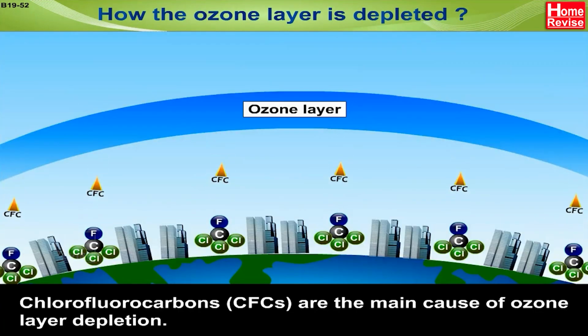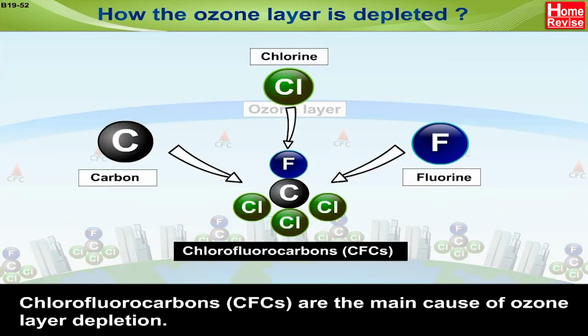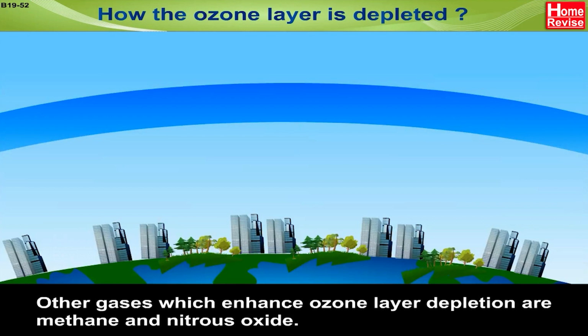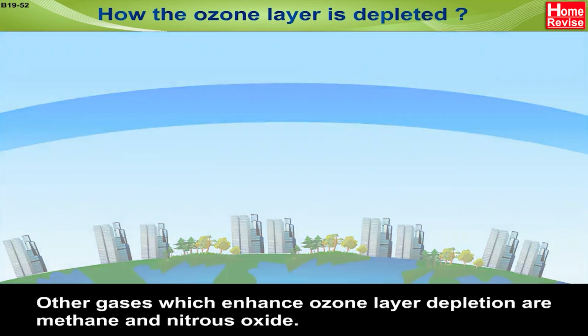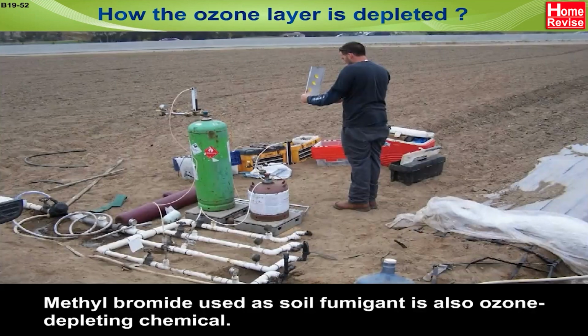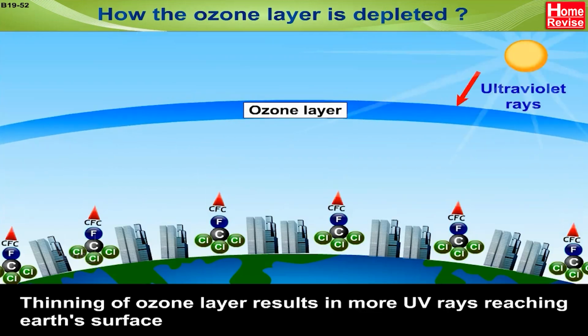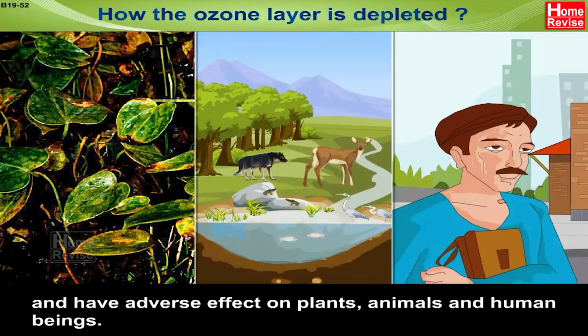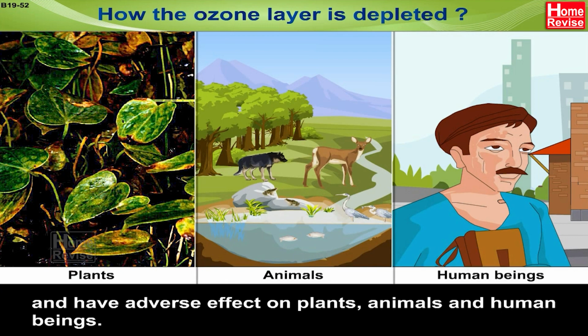Chlorofluorocarbons, that is CFCs, are the main cause of ozone layer depletion. Other gases which enhance ozone layer depletion are methane and nitrous oxide. Methyl bromide, used as soil fumigant, is also ozone depleting chemical. Thinning of ozone layer results in more UV rays reaching Earth's surface and have adverse effect on plants, animals, and human beings.